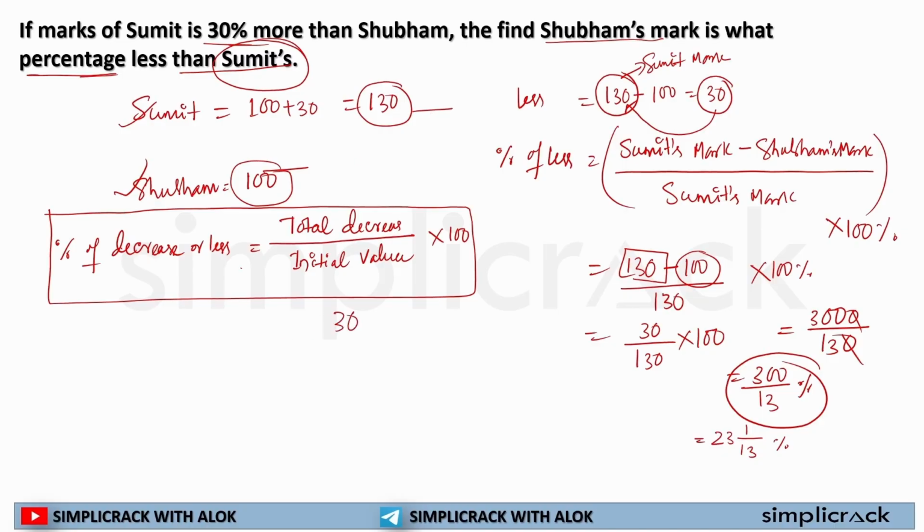Decreased from what? That will be the initial value. So initial value is 130, and we'll simply multiply it with 100, and we'll find out our answer, that is 3000 by 130 percentage. So if this sort of question is asked in your examination, first you have to remember this, and then you can use this formula for solving such questions. Okay, I hope this is clear for you.